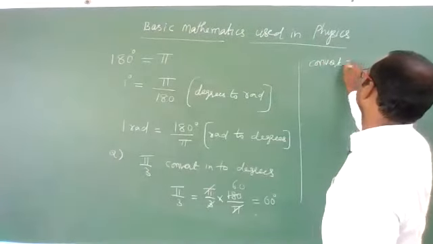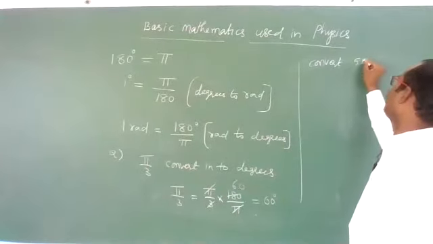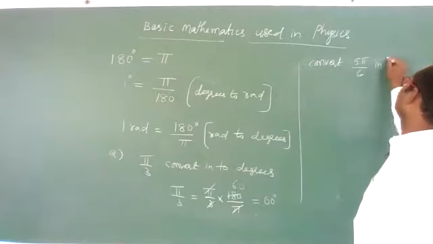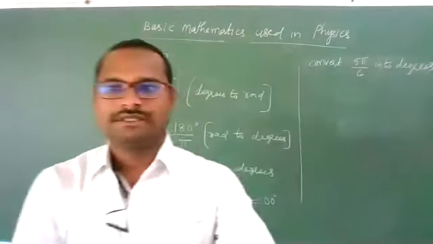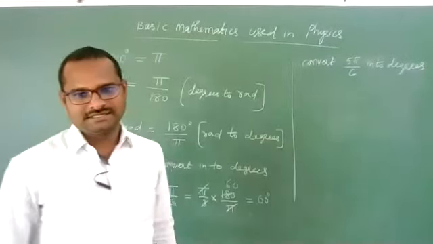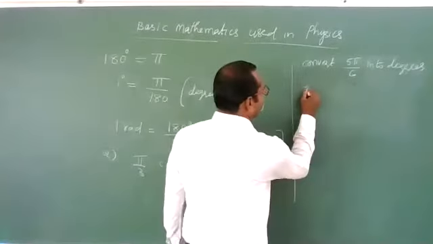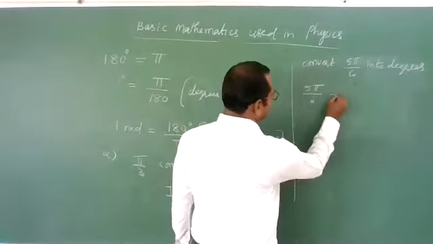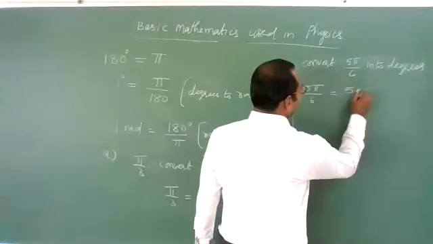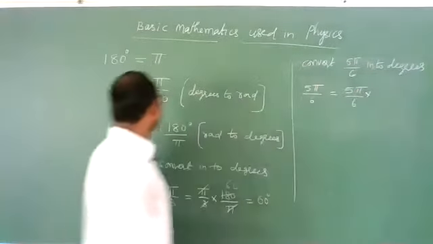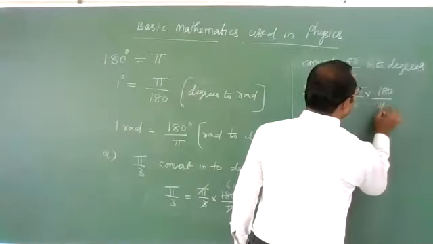Convert 5 pi by 6 into degrees. Yes, convert it. It is in radians. You convert it into degrees. Can you? Yes. 5 pi by 6 can be written as 5 pi by 6 into the value of 1 radian. 1 radian is 180 by pi. Yes, 180 divided by pi.